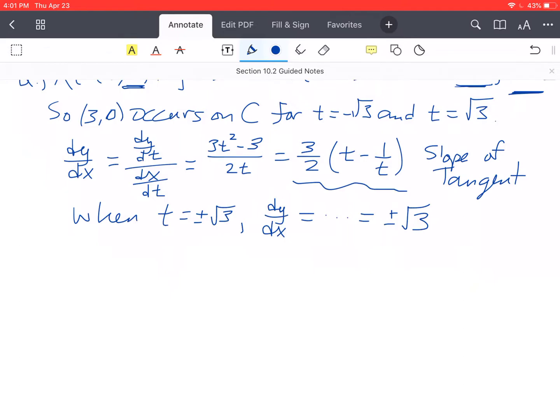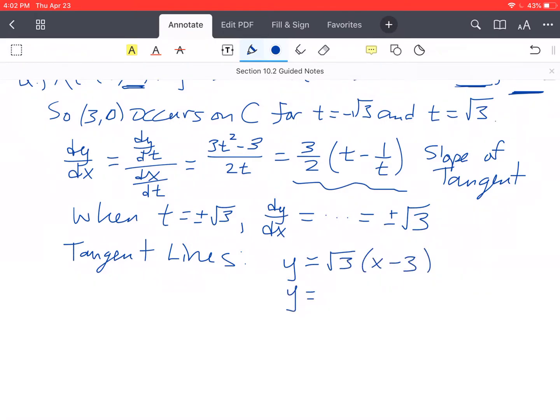So our tangent lines, we're looking for the equations of these tangent lines. So we can use point slope form. That's going to be y minus 0 equals root 3 times x minus 3, and y equals negative root 3 times x minus 3.